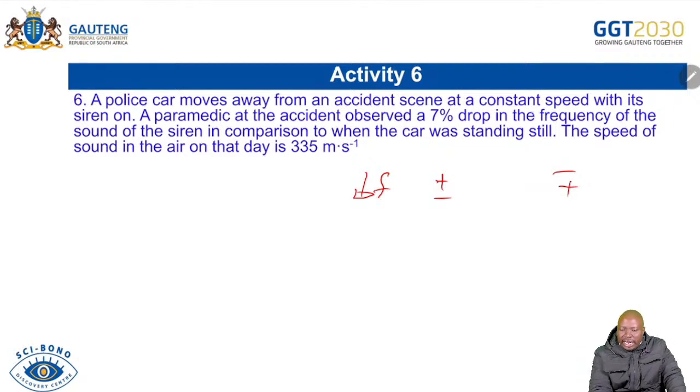And then you are able to see that at a constant speed with its siren on, a paramedic at the accident observed a 7% drop. So 7% drop is 7 over 100, which is 0.07, which means we now have 93% of the sound. It looks like a small piece of information, but it's important, because if I say 7% drop, it means we no longer have 100%. We now have 100 minus 7, which is 93%. So 93% gives you 93 over 100, which gives you 0.93.